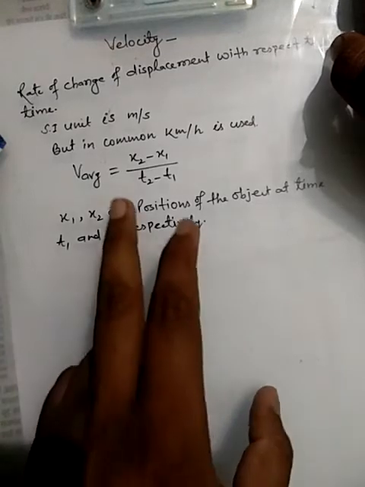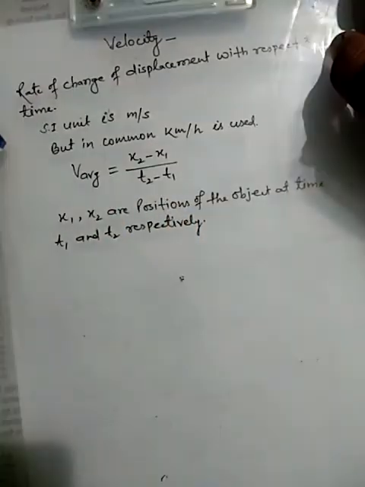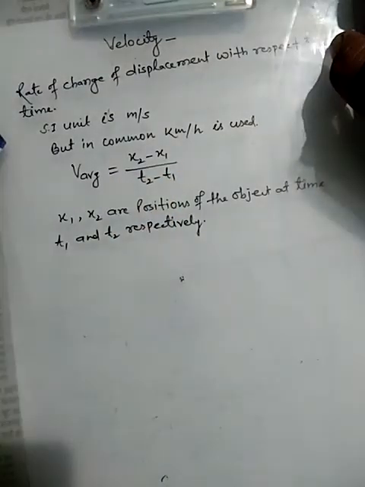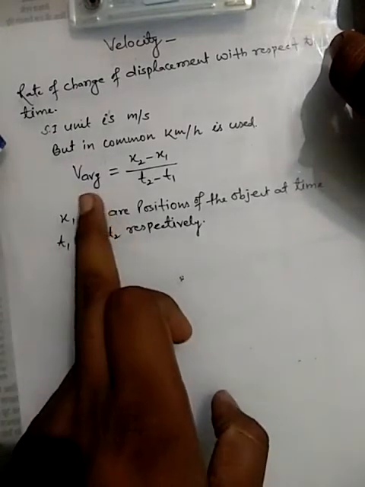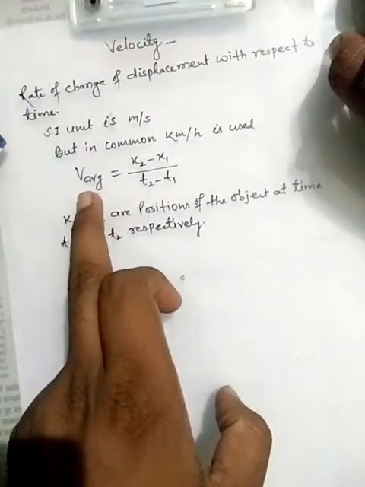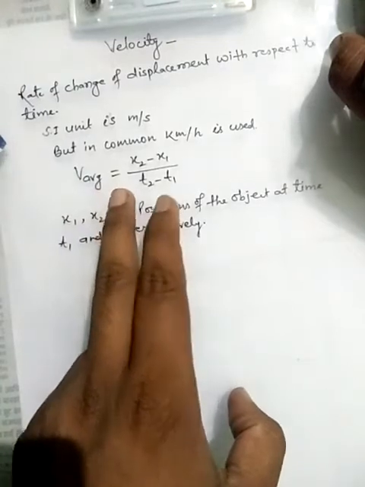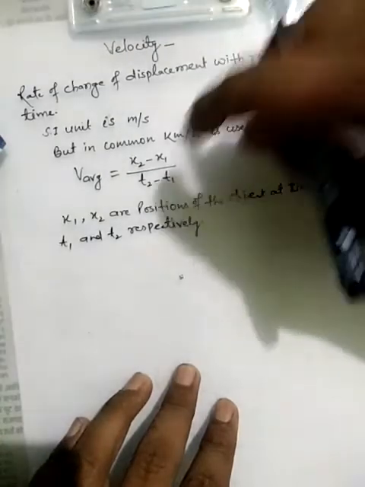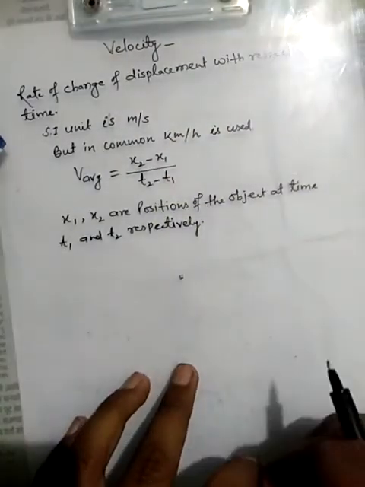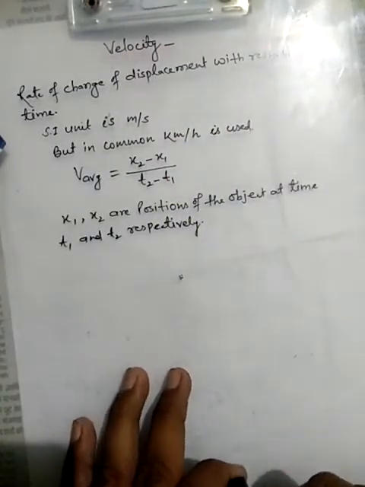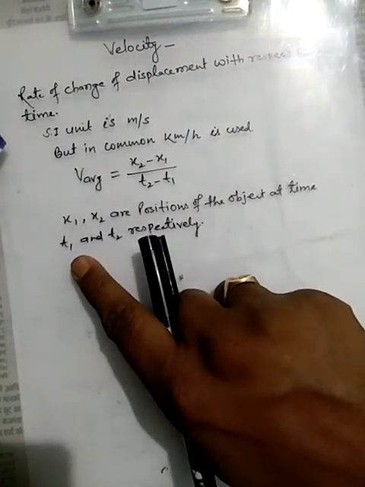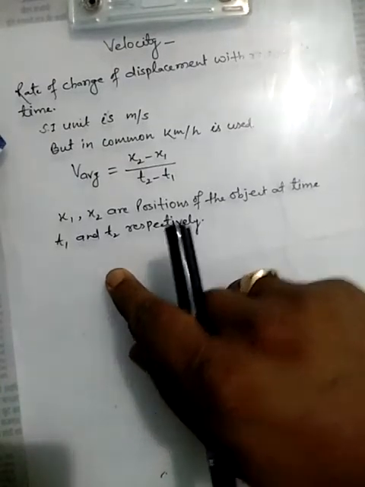The average velocity basically is the ratio of change in position of the object with respect to time. Here, average velocity can be represented as V average is equal to x2 minus x1 upon t2 minus t1. Here, x1 and x2 are basically the position of the object at time t1 and t2 respectively.